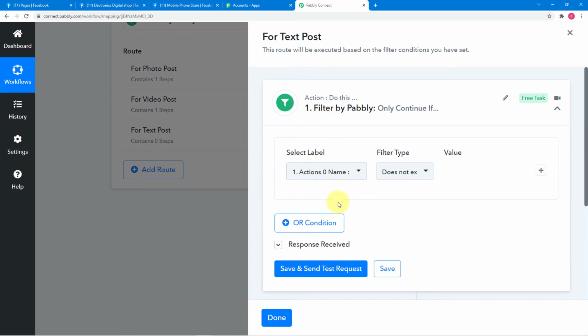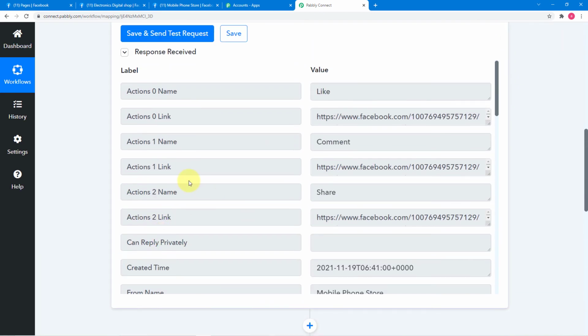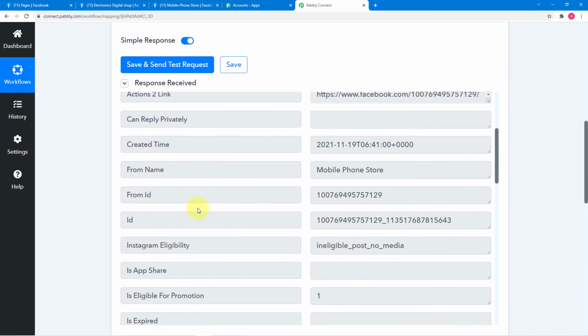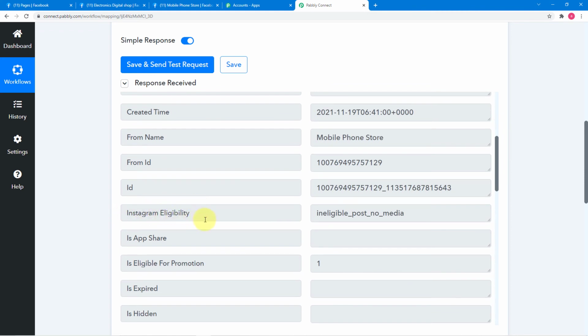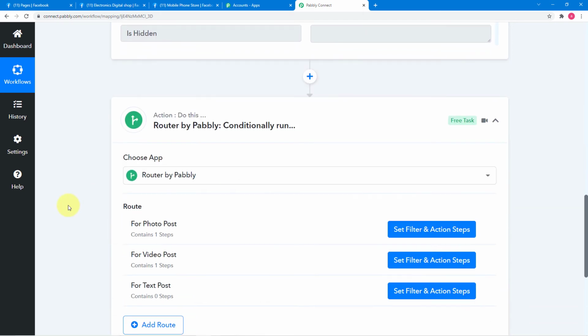Now in this filter, I'm going to select a label, which is this one. Let me show you. From this tab, I'm going to select this label here, Instagram eligibility. It is showing ineligible post, no media, because we cannot send this post to Instagram because it has no photo or video. It has text only. So it is showing this Instagram eligibility as ineligible. That means this post has only text. So we can use this label here in this third route.